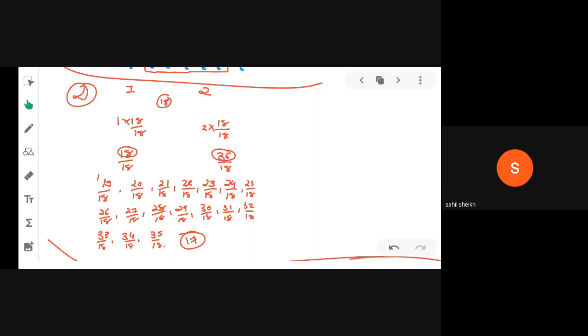For example, 20 divided by 18 is given. So 20 and 18 both come in the table of 2, yes? So we can divide by 2. You can see 10 2s are 20 and 9 2s are 18. So we get 10 by 9 as the simplest form of the rational number.